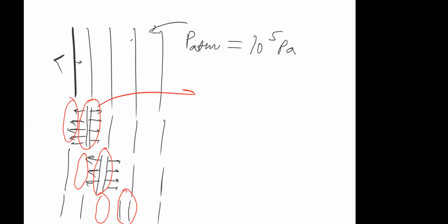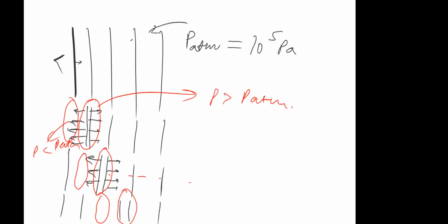Here more particles are there, so pressure will be greater than PATM because you have increased the density and more force will be applied. Here pressure will be less than PATM. Now when this disturbance propagates, you again apply force on the layer next to your mouth, and the same process continues.